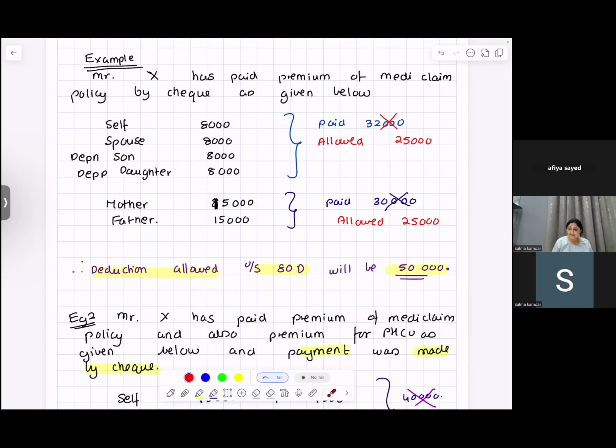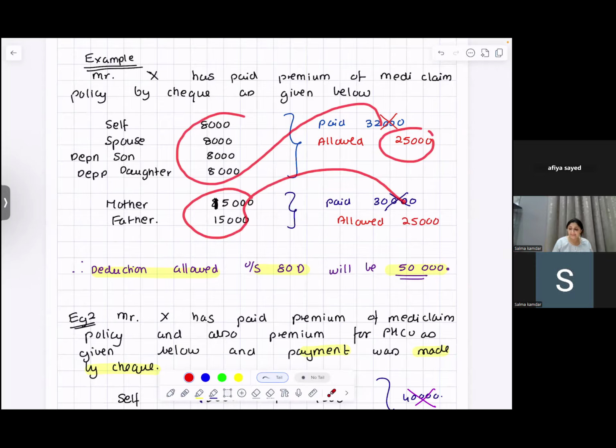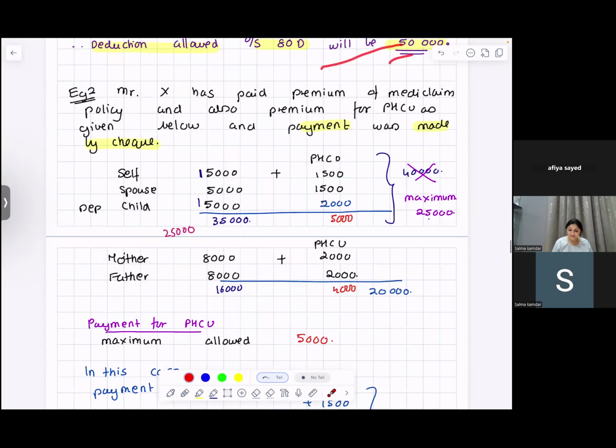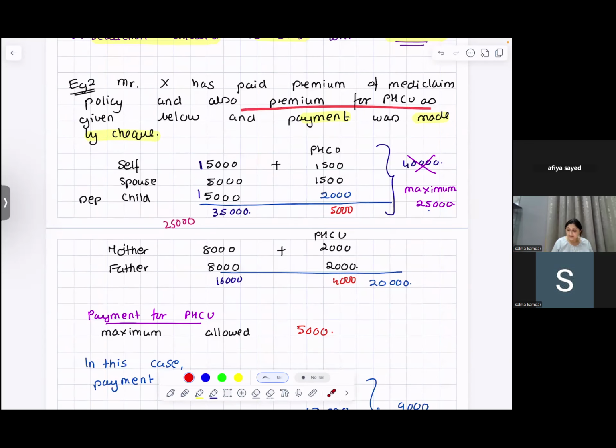Next example. He has paid premium of Mediclaim and also premium for preventive health checkup. Payment was made by check. Self, spouse, dependent child, 35,000. Preventive health checkup, he has paid 5,000. Total he has paid 40,000.